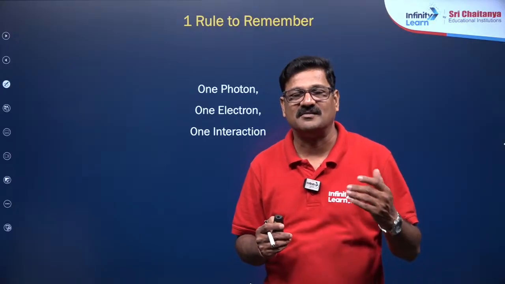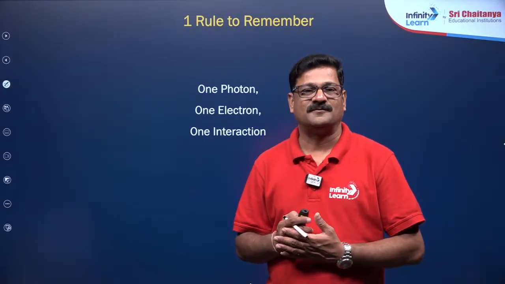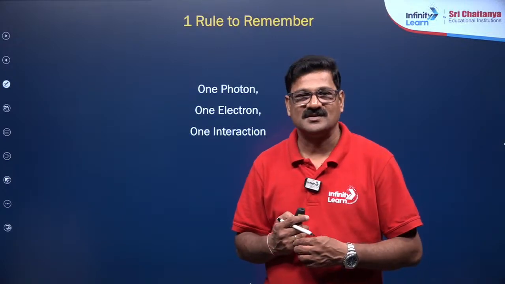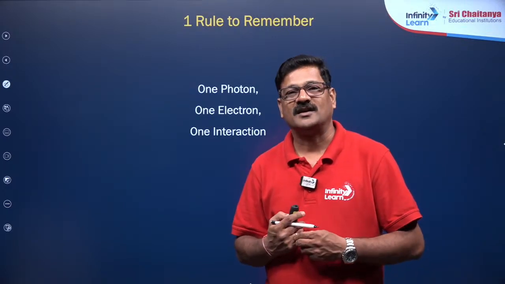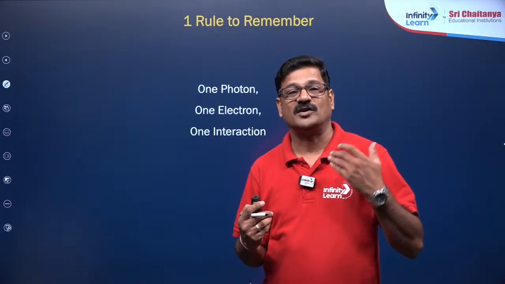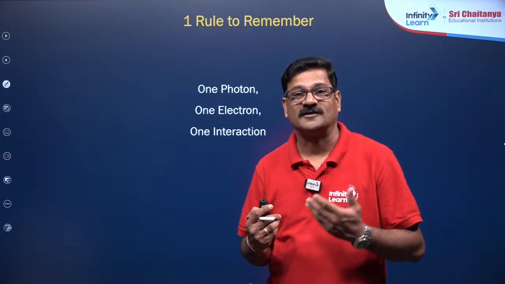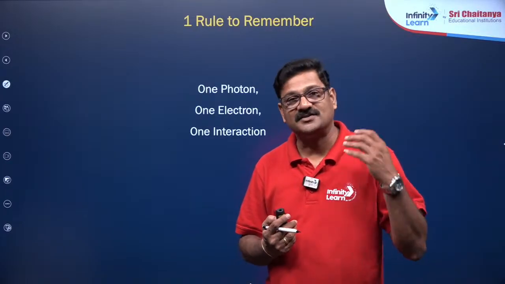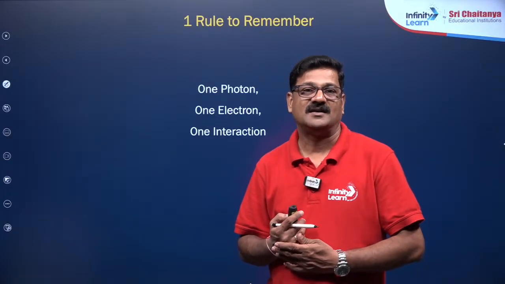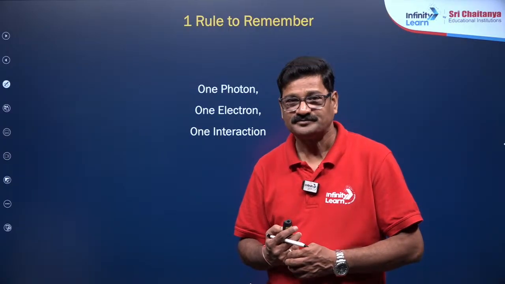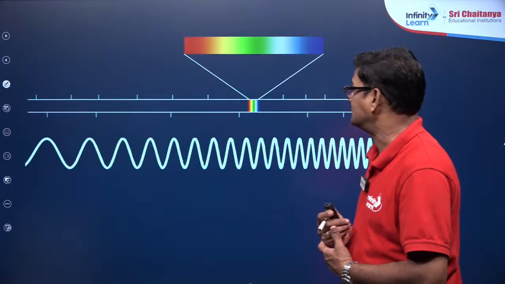The number of photons is increased by intensity. As the intensity is increased, the number of photoelectrons increases, so it increases the photoelectric current. But the voltage is different. If the energy of the incident light increases, the kinetic energy of these photoelectrons increases.